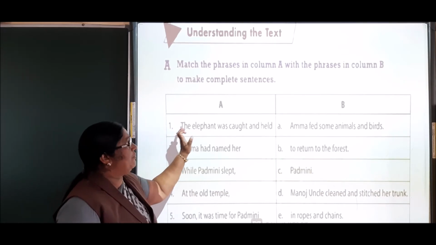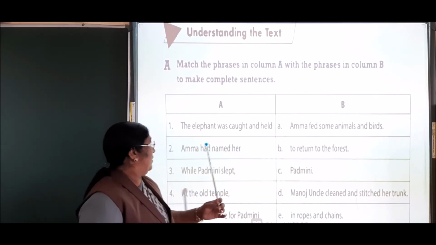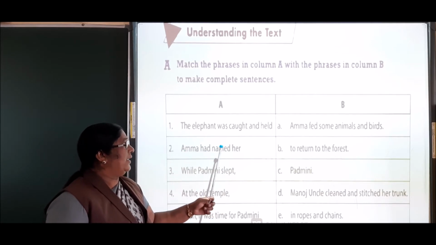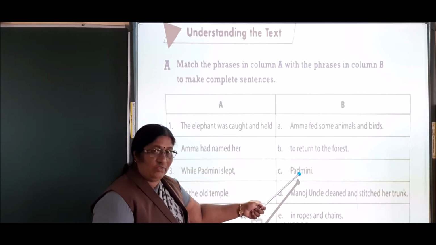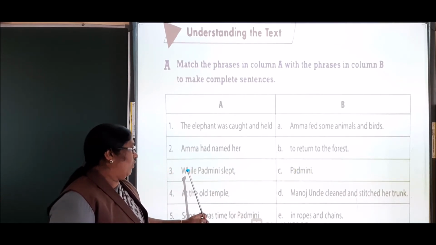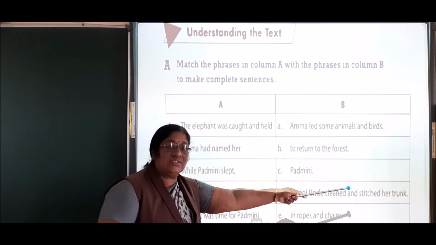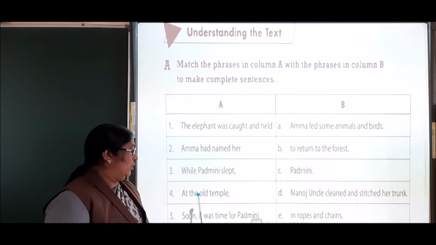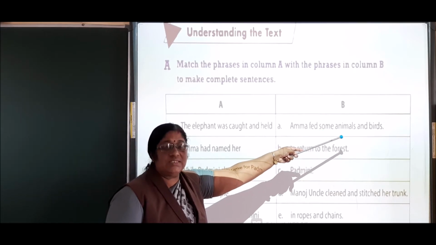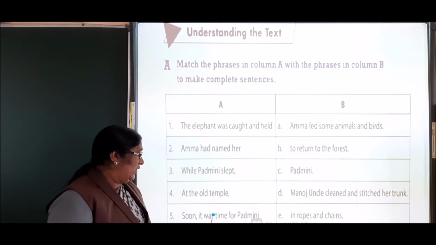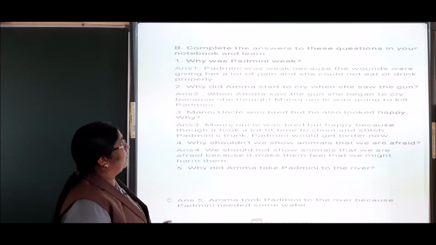Here, first one: the elephant was caught and held in ropes and chains. Second, Amma had named her Padmini. What is the matching word? Padmini. Third one: while Padmini slept, Manoj uncle cleaned and stitched the trunk. At the old temple, what did Amma do? Amma fed some animals and birds. Soon it was time for Padmini to return to the forest.